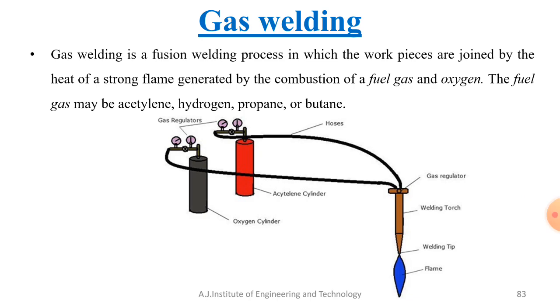In last class, we discussed the joining process. In that, we studied different types of joining processes such as soldering, brazing and welding. So we'll continue today about welding. We already discussed the various classifications of welding processes and the principle behind the arc welding process. So today we'll discuss one more type of welding, that is called gas welding.